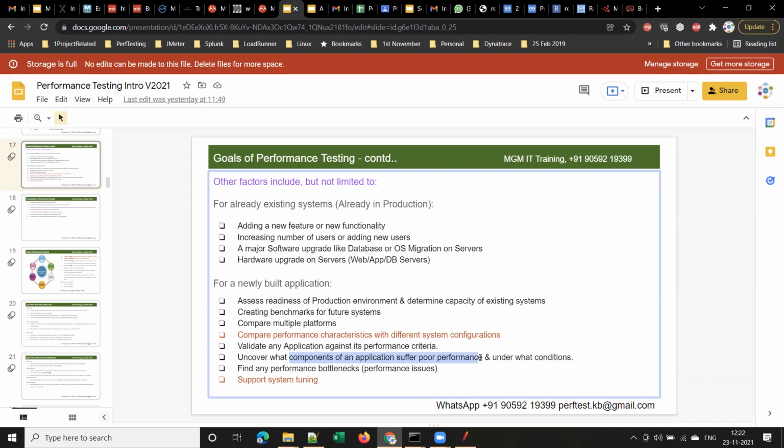That is another reason for doing performance testing for a newly built application, and to find any performance bottlenecks or performance issues. I explained the same thing: performance bottlenecks means performance issues. Okay. And to support system tuning, we also do performance testing.